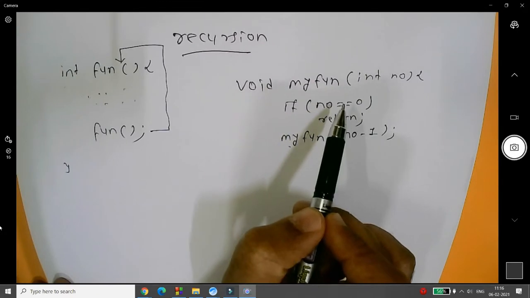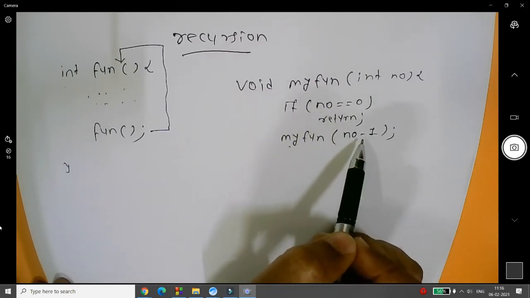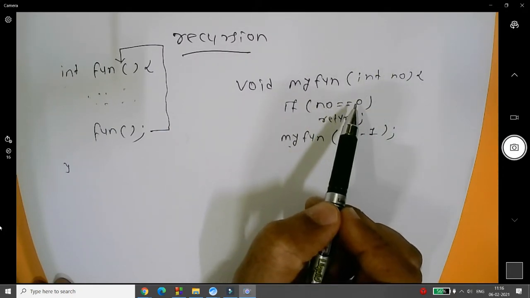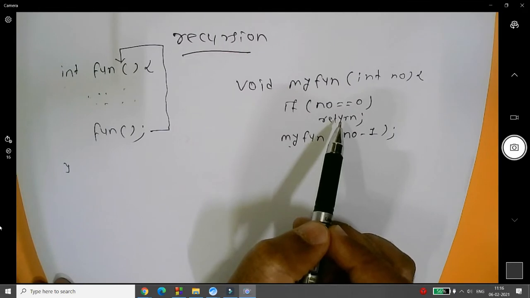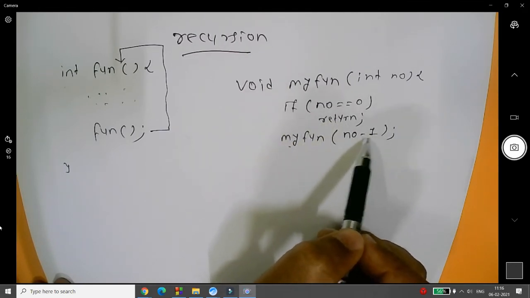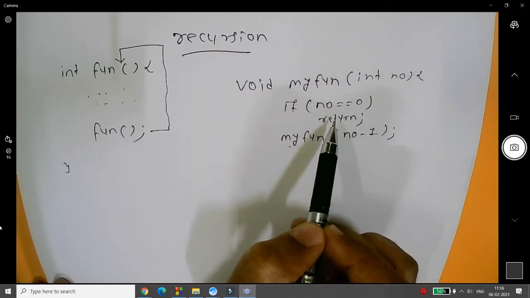Is 2 equal to 0? No. Then your function will call again with 2 minus 1, so it will pass the value 1 over here. Is number equal to 0? No. Then definitely it will call again with 1 minus 1, that will be 0. Is number equal to 0? Yes. Then it will simply return the cursor.